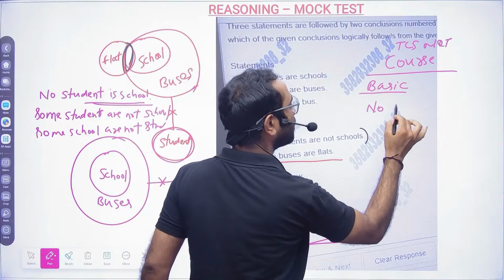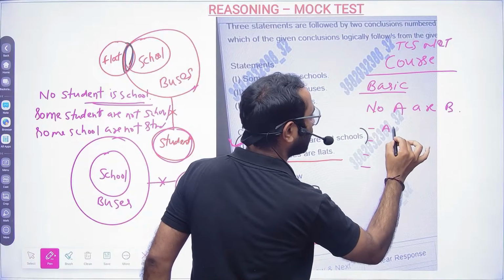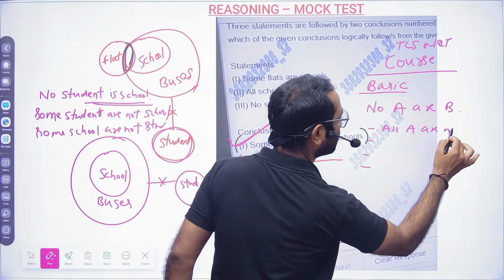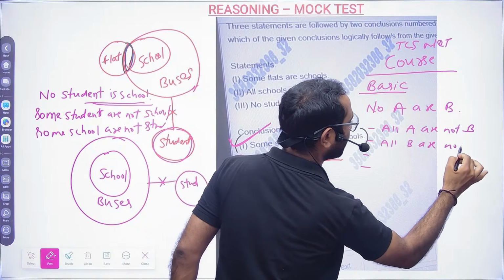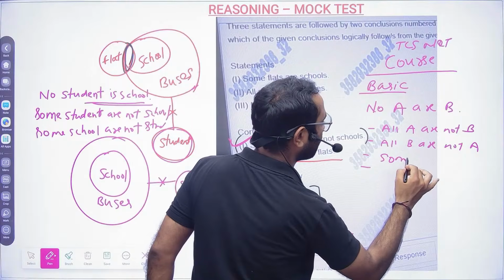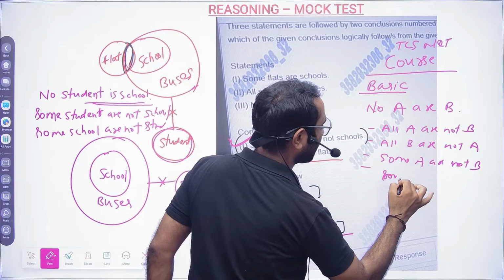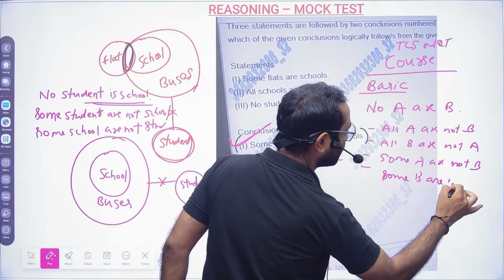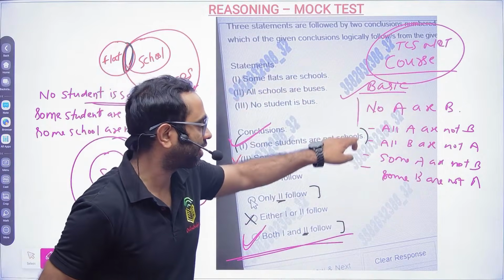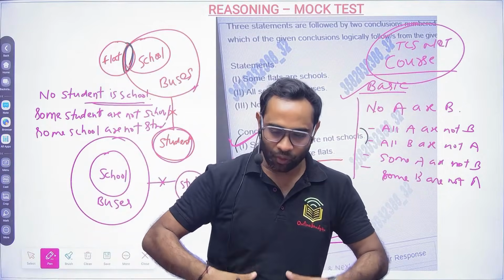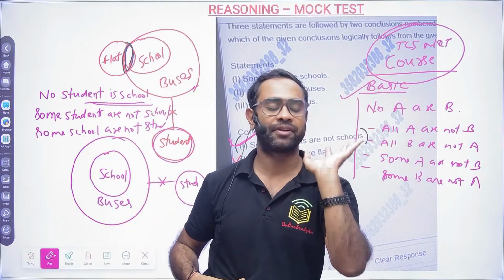If you are telling no A are B, then you can say all A are not B, all B are not A, some A are not B, and some B are not A. In the basics itself these things have been explained, because if no part of the liver is damaged, then even some part will not be damaged, and all parts of the liver also will not be damaged.